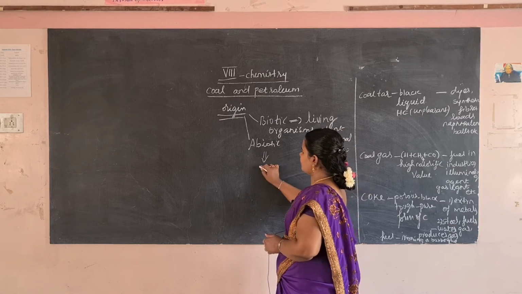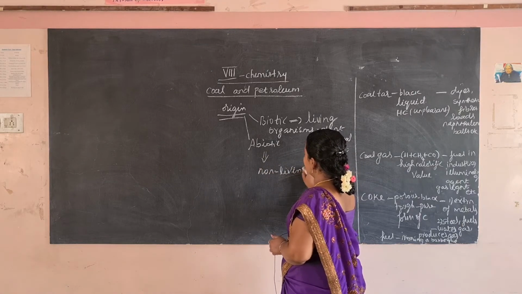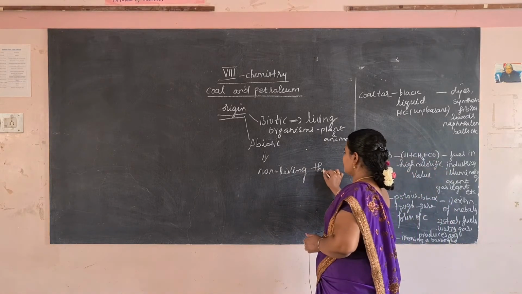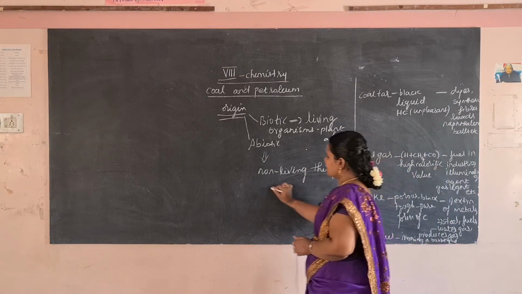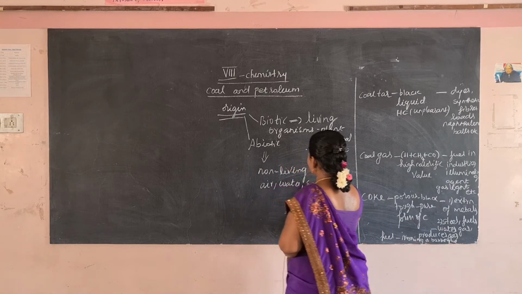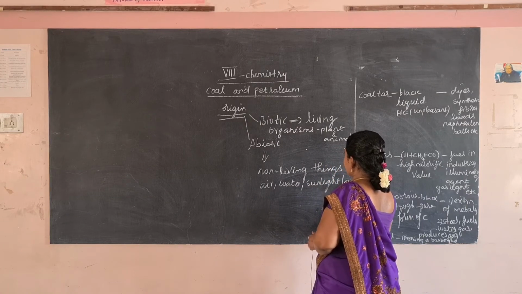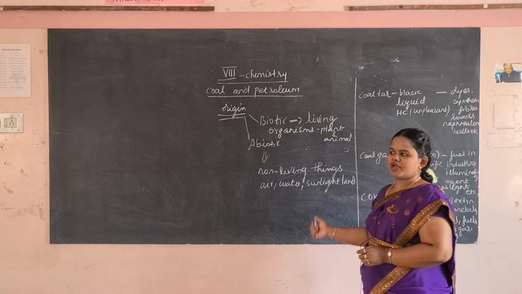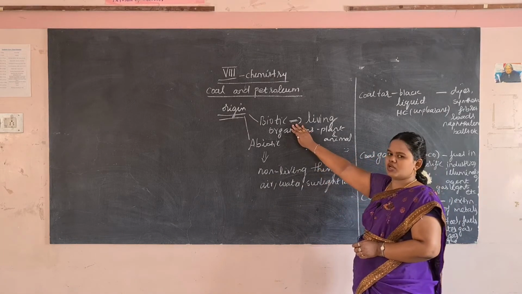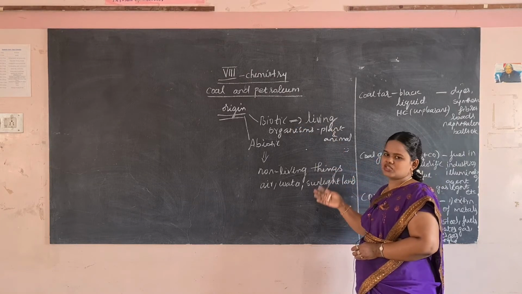And abiotic resources are obtained from non-living things, for example air, water, sunlight, land. Sunlight and land are examples of what? Abiotic factors. So based upon the origin, we are classifying into biotic resources and abiotic resources, and I have given examples for each one.